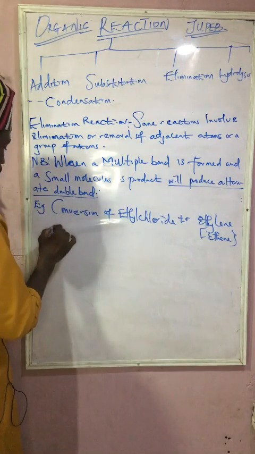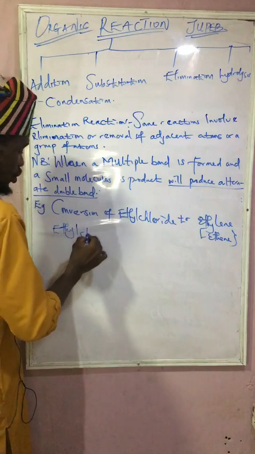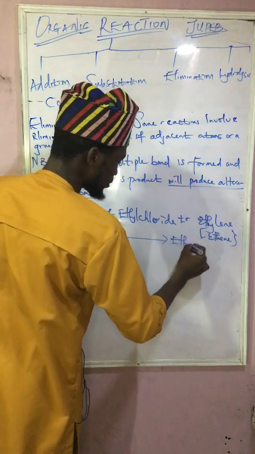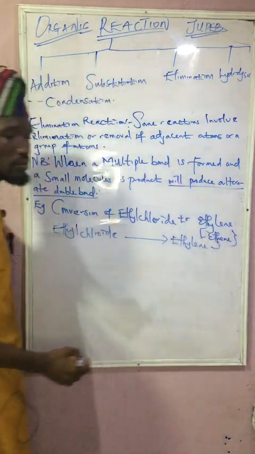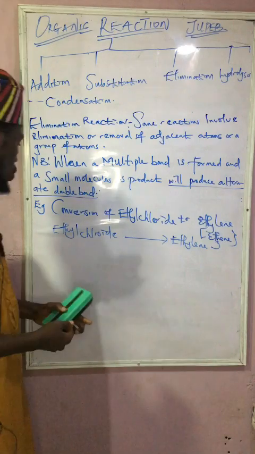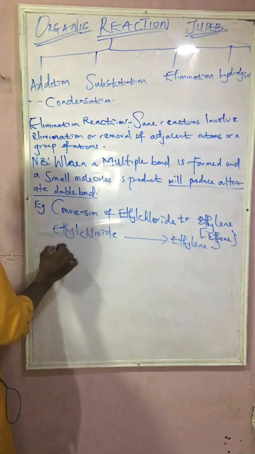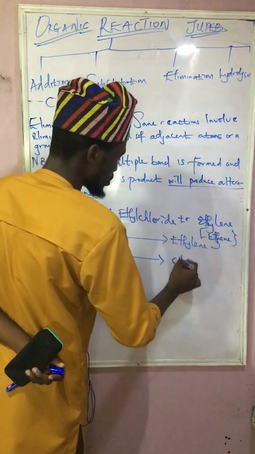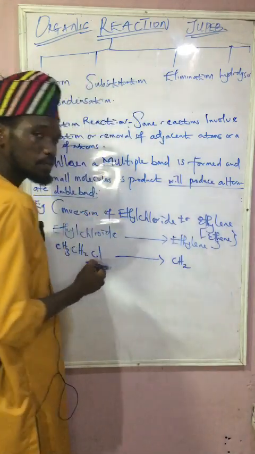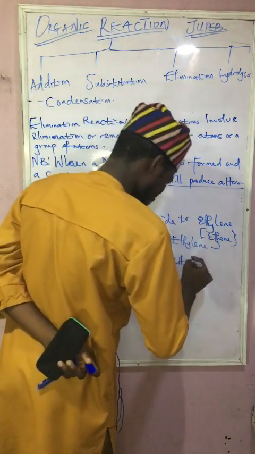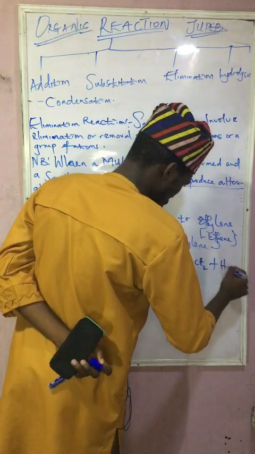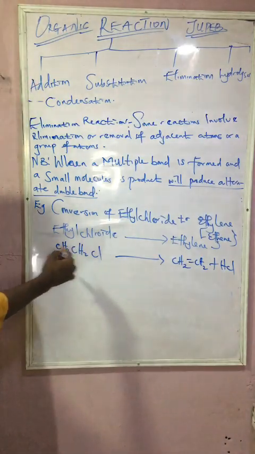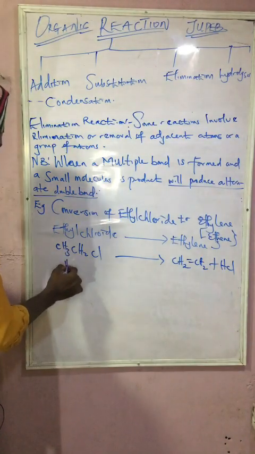Ethyl chloride will give us ethylene, or we call it ethane. Is that clear now? So guys, our ethyl chloride is CH3CH2Cl, and this gives us CH2=CH2 plus HCl. You can see we produce alternate double bond. So guys, let's go back to this. Let's have the structural formula of this one.